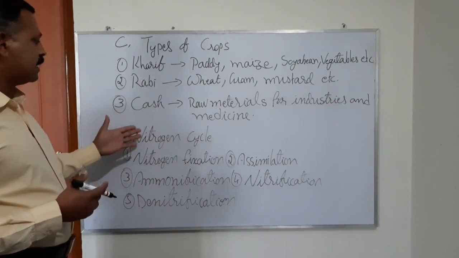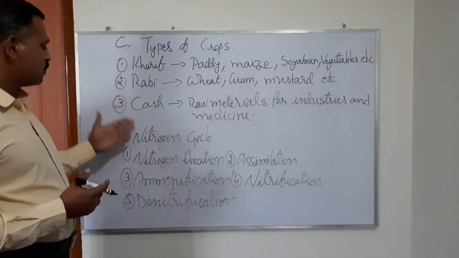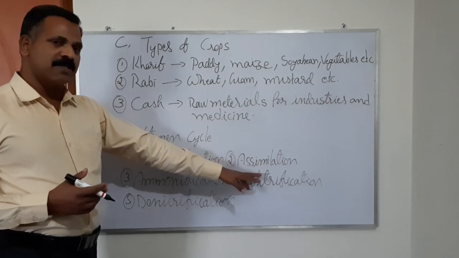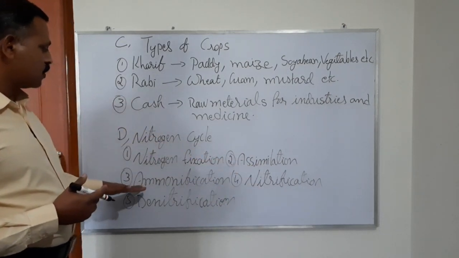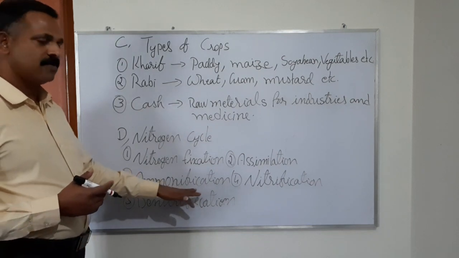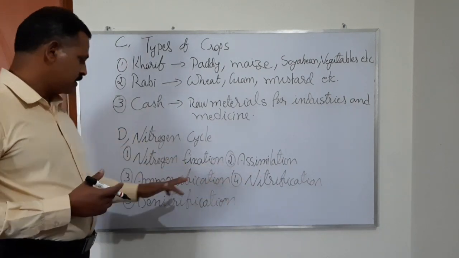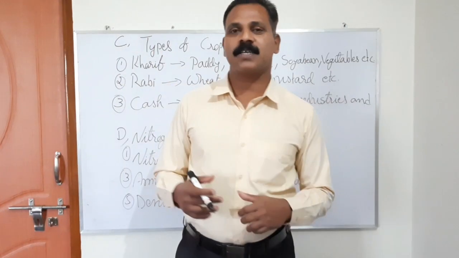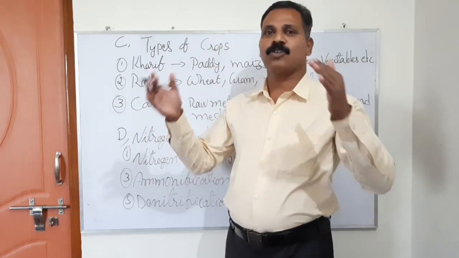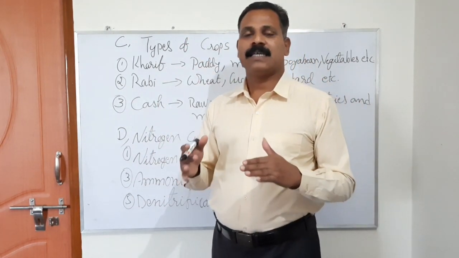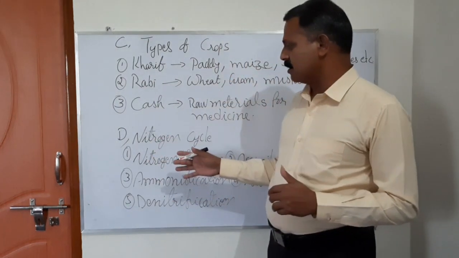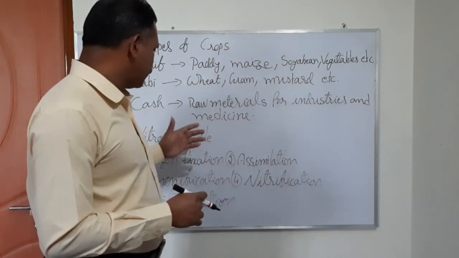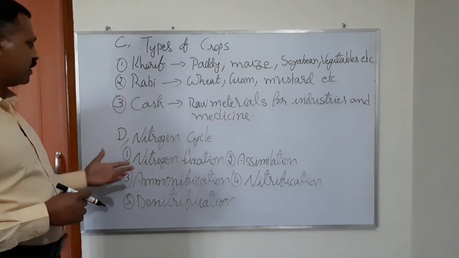and comes back into the real atmospheric situation. So first, the atmospheric nitrogen goes through nitrogen fixation. Then it changes into assimilation. And the nitrogen cycle also includes ammonification, nitrification and denitrification, the various stages that atmospheric nitrogen undergoes before it comes back again to the atmosphere, into the air. These various steps are together called the nitrogen cycle. So let us go back to the first procedure, nitrogen fixation.